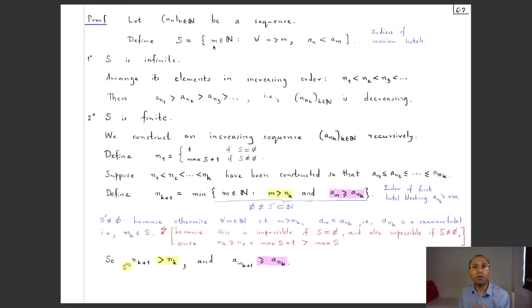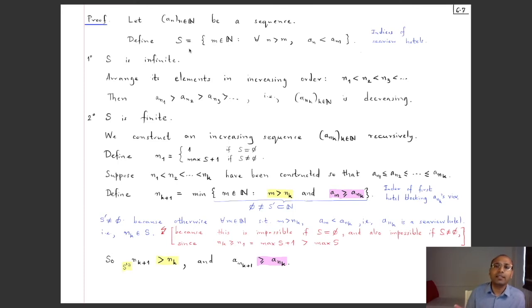So these are all the m's in N such that, well, this is a sea view hotel, so for anything beyond, the height should be smaller. So for all the little n's which are beyond this m, an is strictly less than am. So the height is smaller, and so this is exactly those indices of the sea view hotels.